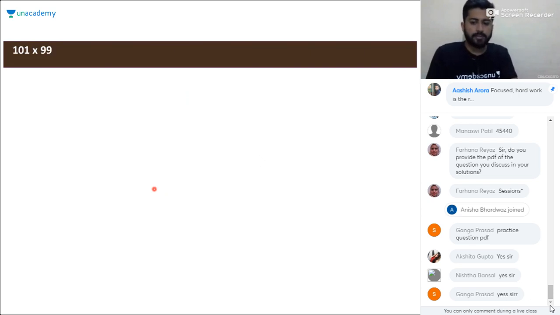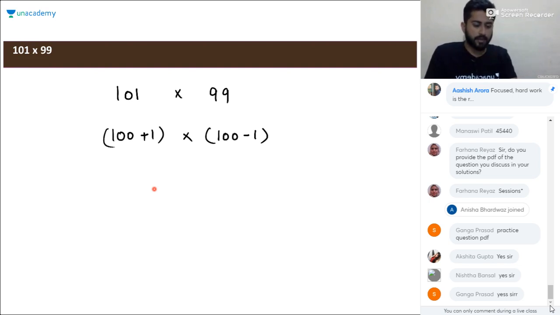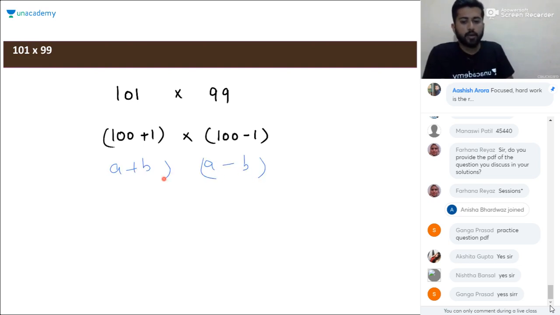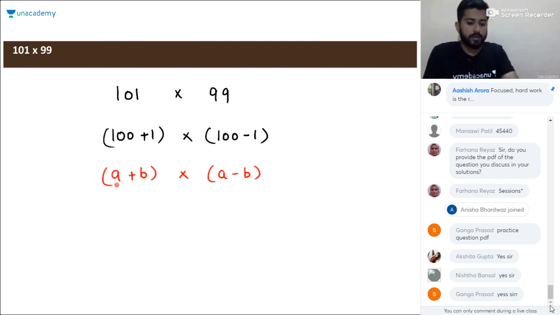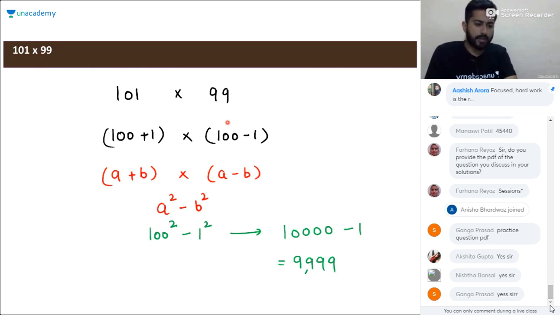Now talking about the next concept, that is multiplying two numbers, 101 and 99. How to multiply these two numbers? So 101 can be considered as 100 plus 1, and 99 can be written as 100 minus 1. This is similar to a plus b into a minus b, which means a square minus b square. So 100 square will be 10,000, and minus b square, that is 1 square. So 10,000 minus 1 will be 9,999.